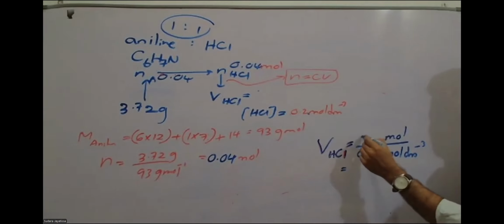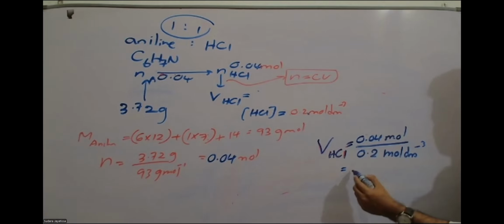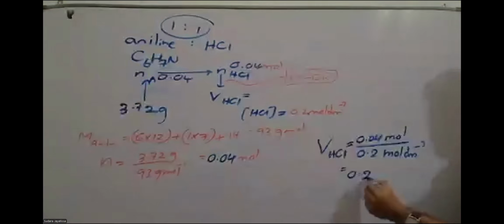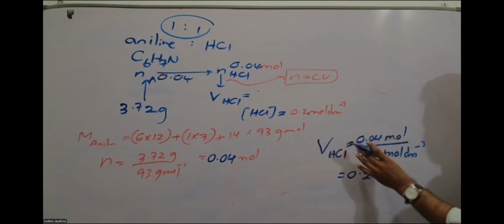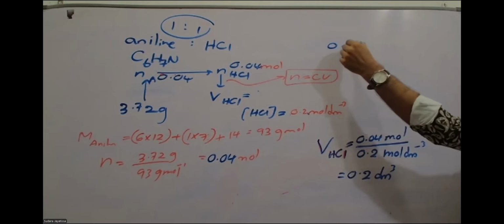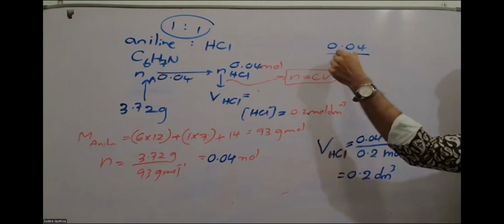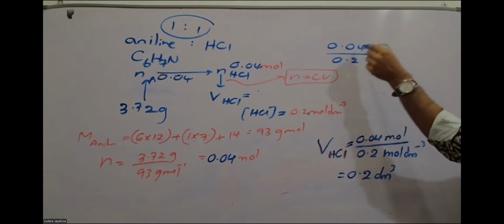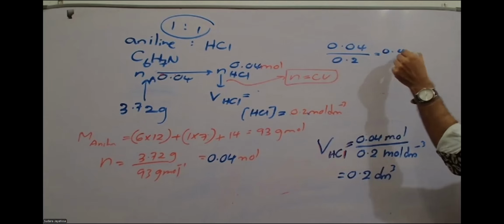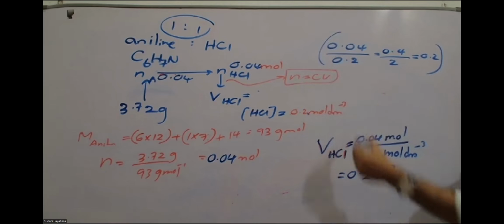Right. Now the answer is going to be 0.2 decimeter cube. So be careful with the simplification. These things may get difficult for you. 0.04 divided by 0.2. How do we simplify? Just multiply them by 10. That means 0.4 divided by 2, which is 0.2. Simplify like that, slowly.